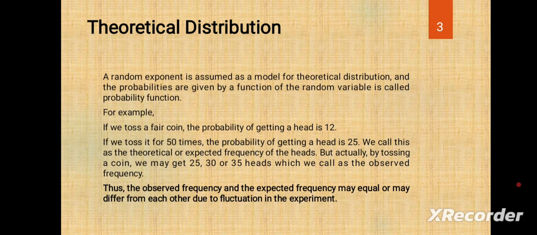The heads we actually get, 25, 30, 35, 40 or even all 50, are the observed frequency. Thus the observed frequency and the expected frequency may be equal or may differ from each other due to fluctuation in the experiment.